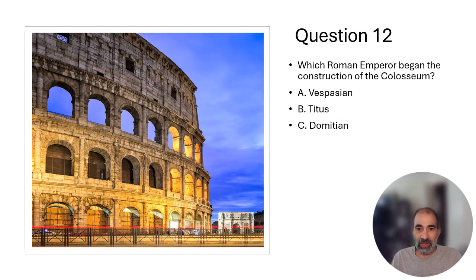All right, question 12. Which Roman emperor began the construction of the Colosseum? Vespasian, Titus, or Domitian? And the answer to that is A, Vespasian. He died before it was completed, but he was the one who began to build it. Sometimes we call it the Flavian Amphitheater for the family dynasty that he was part of. But pretty cool place to go and visit, of course, if you ever go to Italy and Rome.